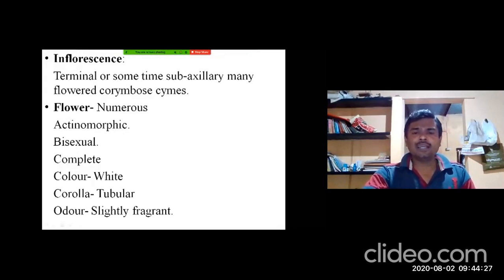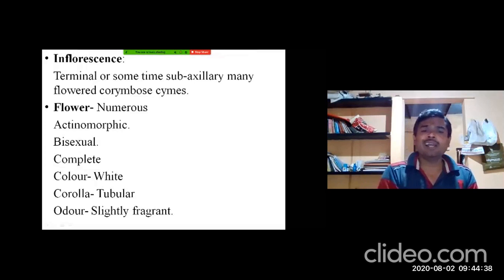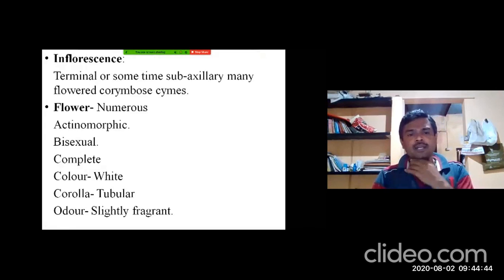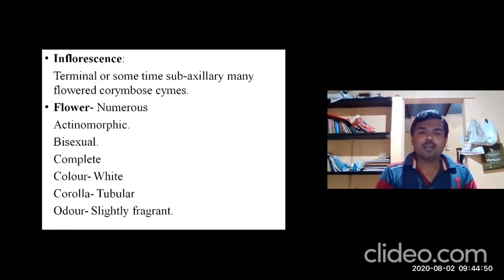So you can take in any direction, you will get equal halves. All the parts will be present, that is calyx, corolla, androecium, gynoecium. All the 4 parts will be in equal halves in any direction. Actinomorphic, bisexual, both male and female sexual organs will be present, complete, all the 4 whorls will be present. Color is white, corolla is tubular, and odor is slightly fragrant.